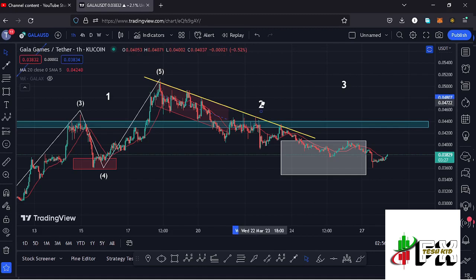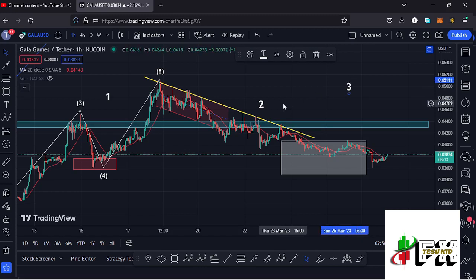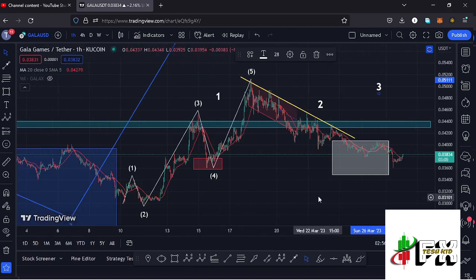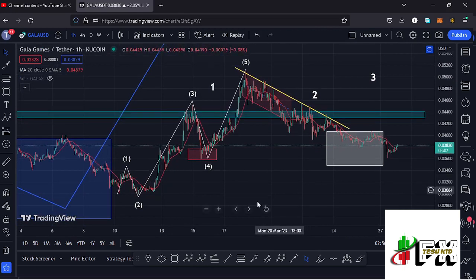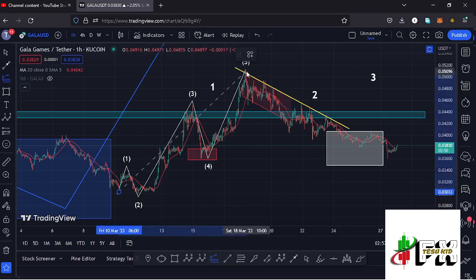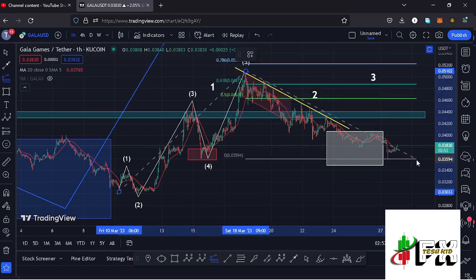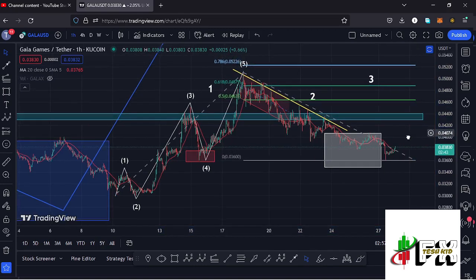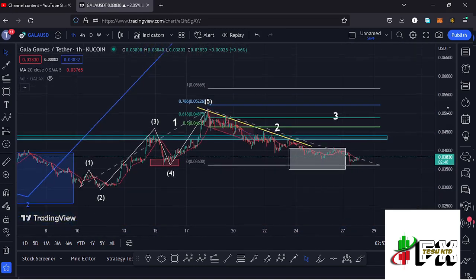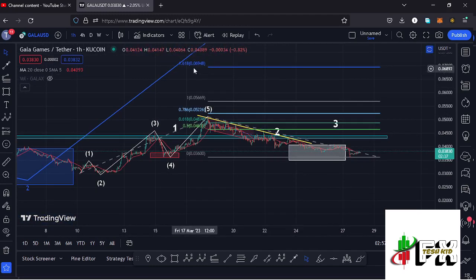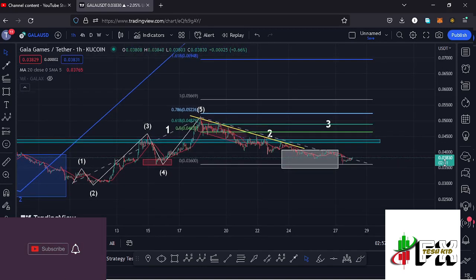in the formation of this wave 2, and we are now ready to start our impulsive wave to the upside in the formation of this wave 3. And assuming that Gala Games is not going to give us one more leg down within this white target area in the formation of this wave 2, we can sketch out a target area to the upper side in the formation of that wave 3 by connecting the trend-based Fibonacci from the low of the first wave down there to the high of that wave 1, then dragging the fibs to the low of the second wave, and that gives me a minimum target area to the upper side in the formation of that wave 3 at the fib level 1.618, and that is at around the $0.06948 mark, and that is the minimum that I will expect that wave 3 to the upper side to do.